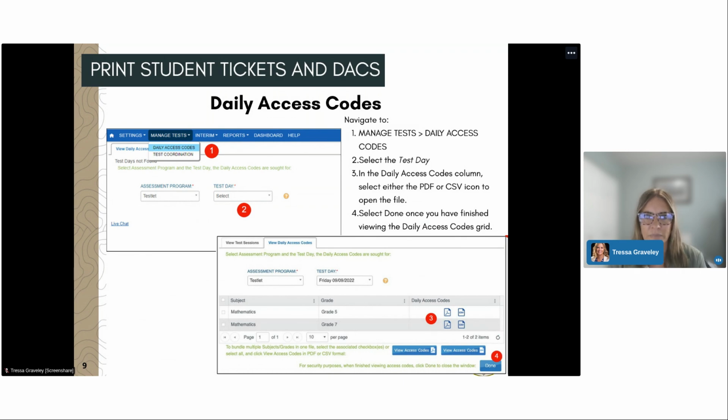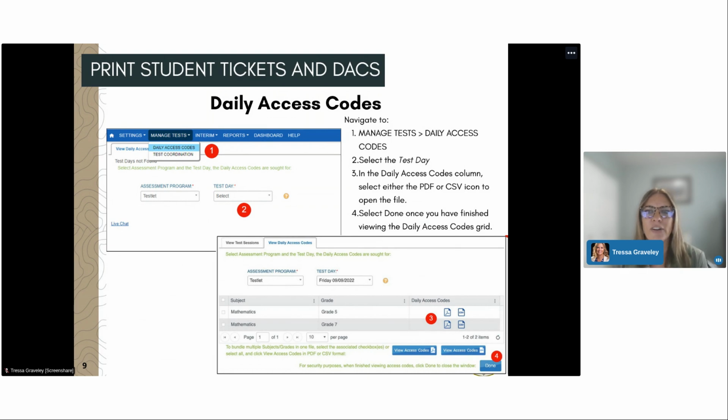for testing. To access daily access codes, navigate in the Kite Educator portal to Manage Tests, Daily Access Codes. Select the test day that the testlet will be administered. Then in the Daily Access Code column, educators can select either the PDF or the CSV icon to open the file, and then select Done once they have finished viewing the daily access code grids.